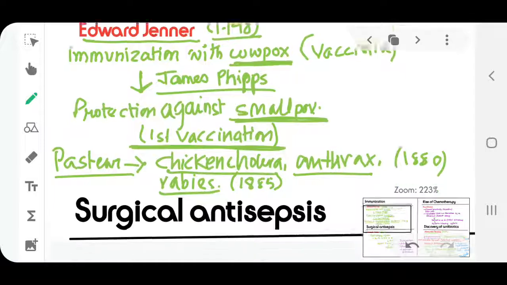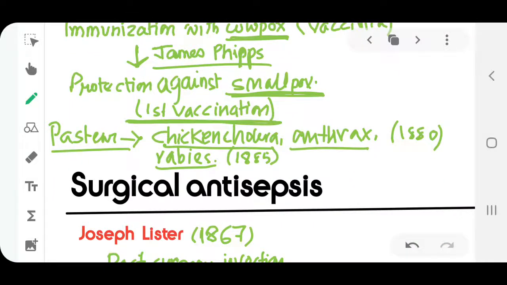Now, the next thing is surgical antisepsis. This was done by Joseph Lister. Initially he was a surgeon himself, so he was seeing that post-surgery there were some infections. To stop those infections, he disinfected the place where the surgery was going on, and also he took some antiseptic measures as well.